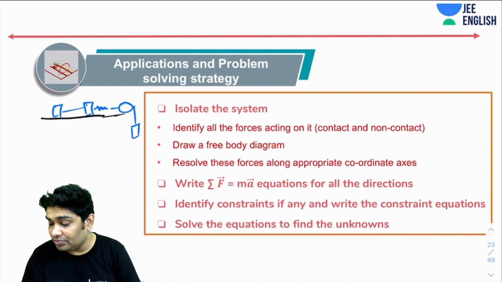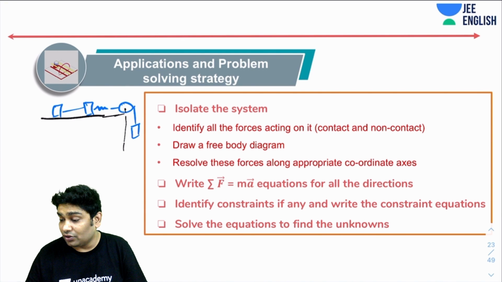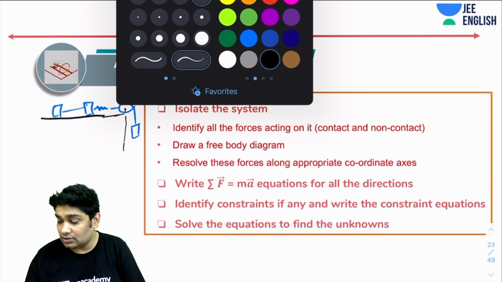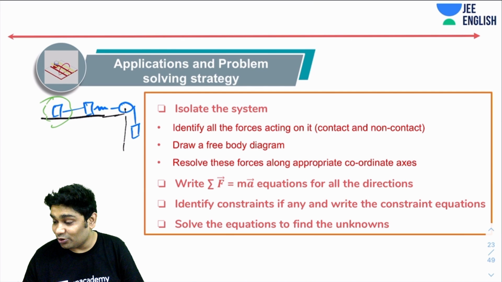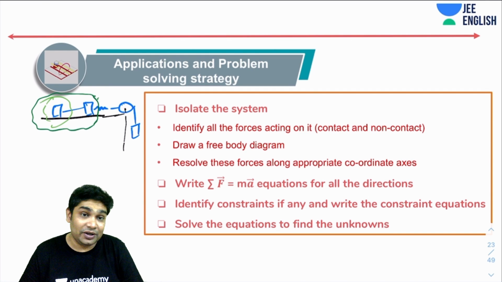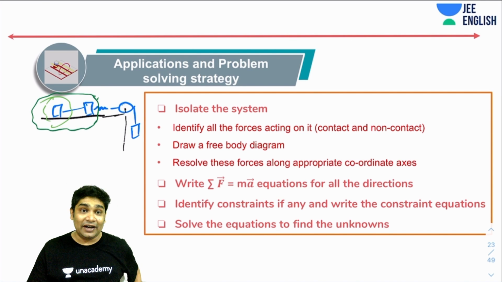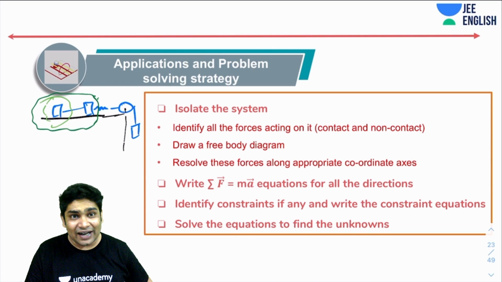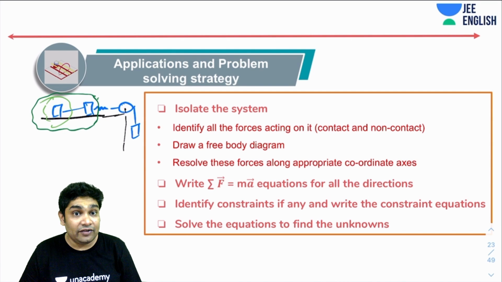Okay, so there are many ways of identifying systems. So either you could have chosen your system as say this one block alone. Maybe you could have taken your system as a combination of these two. Maybe you could have taken the spring also in your system. So one, you will identify a system. Now, how do you identify a system? So you will identify a system based on whatever you find convenient. Okay, it is convenience based. You are free to choose your system any which way you feel like.